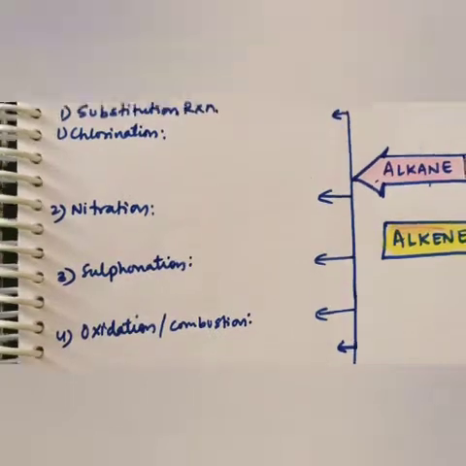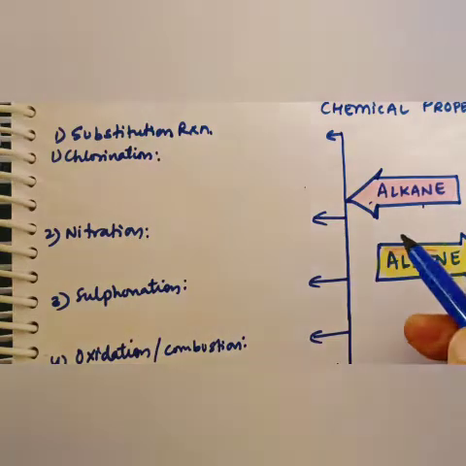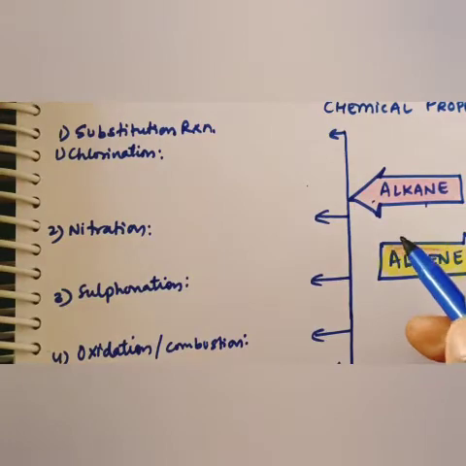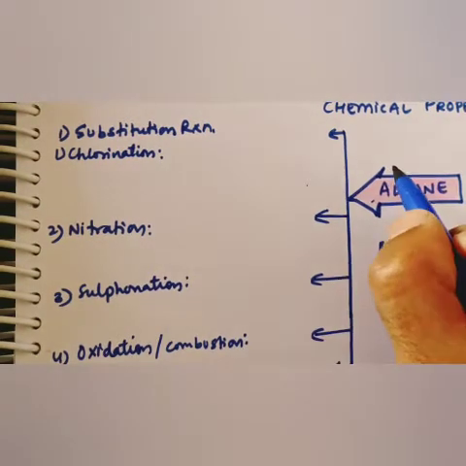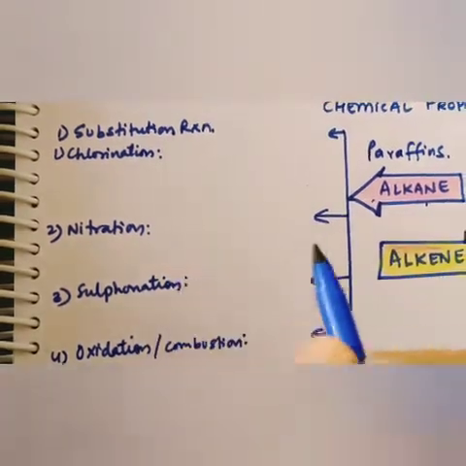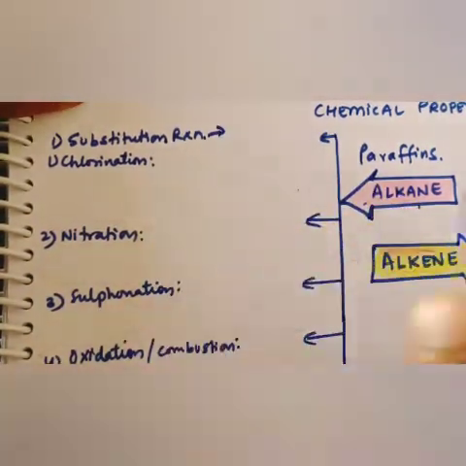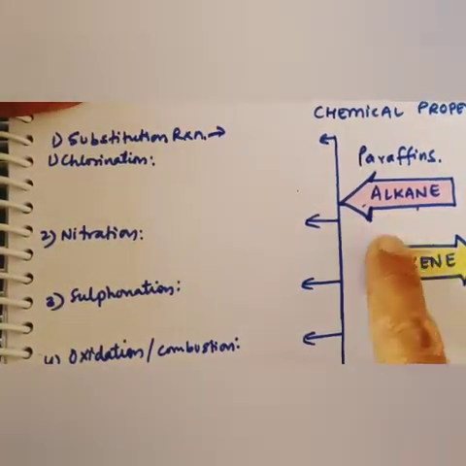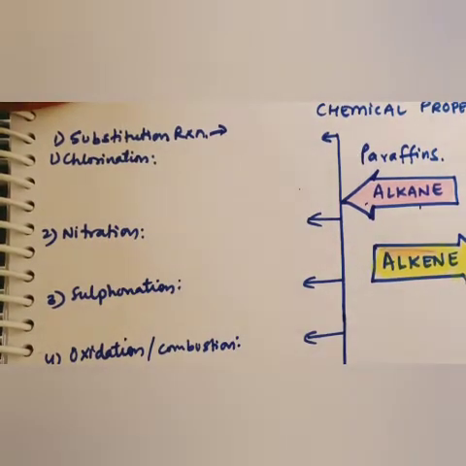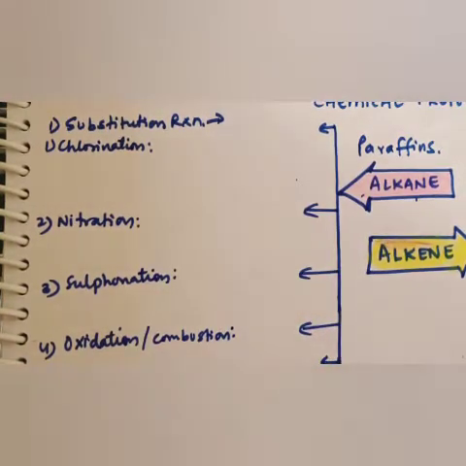Basically, dear students, we will study the properties of alkane. Alkanes are the least reactive of all the hydrocarbons because of their relative inertness. Alkanes are also called paraffins, P-A-R-A-F-F-I-N-S, single bonded. If we talk about substitution reaction, one hydrogen will be substituted from the alkane and it will change into a different compound. These are conversion type questions, for example convert methane into methanol, ethane into ethanol. It can be this type of question.